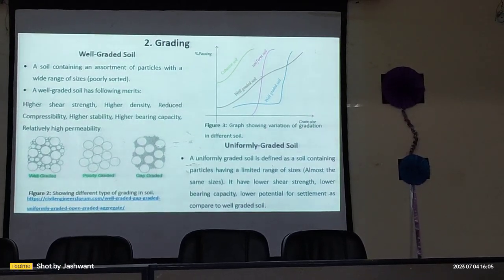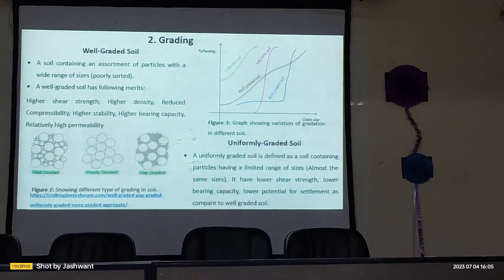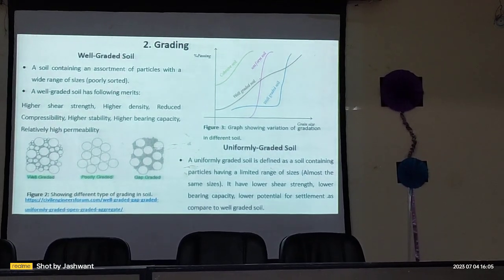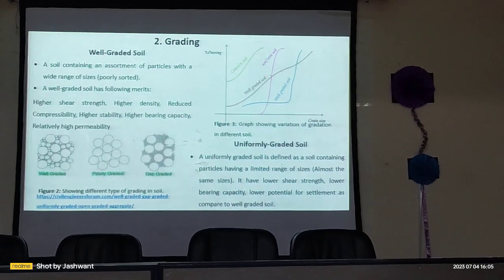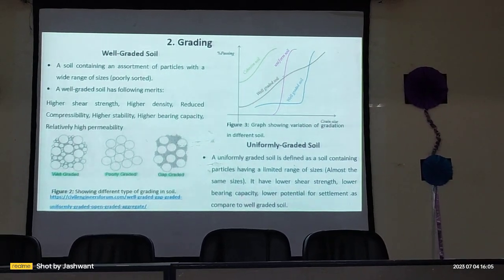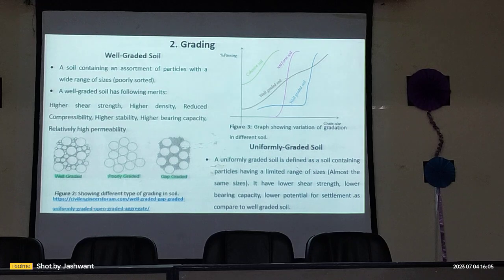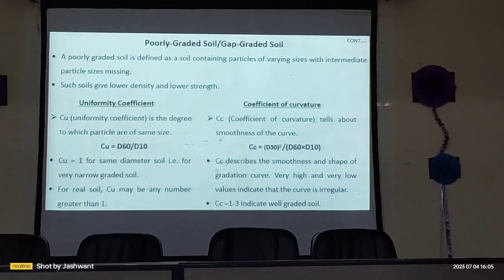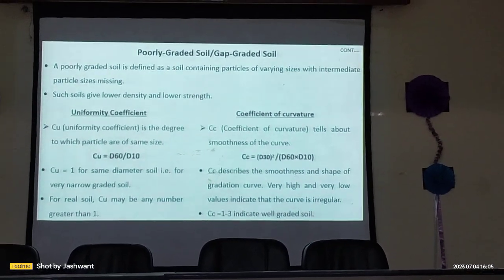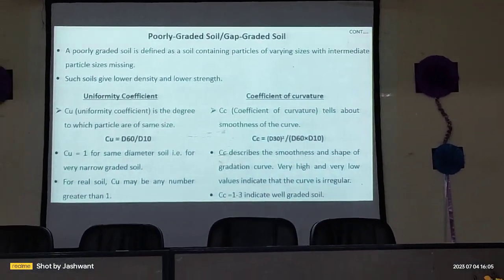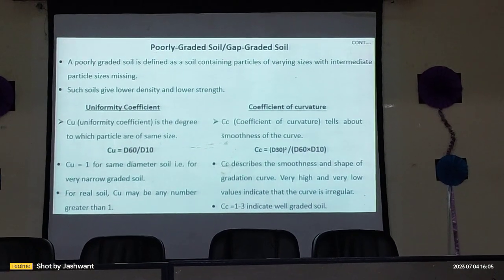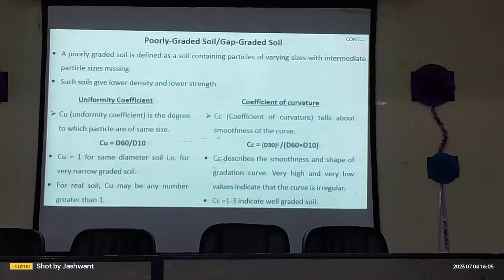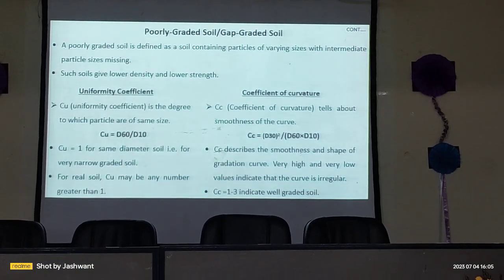Uniformly graded soil has a narrow zone of gradation or grain size variation, as shown in the curve. The uniform soil curve has a narrow zone. And the poorly graded soil or gap-graded soil has size variation, but there is a missing intermediate particle size. It gives lower density and lower strength.